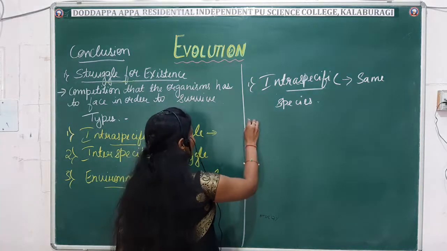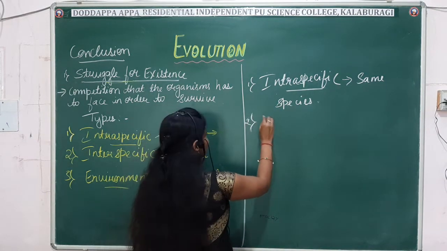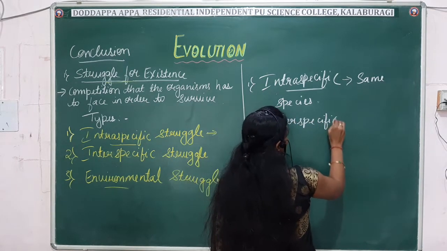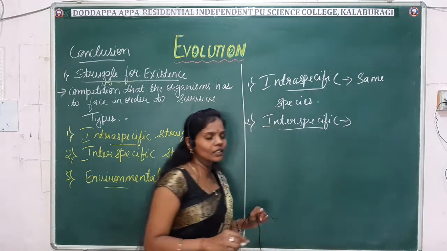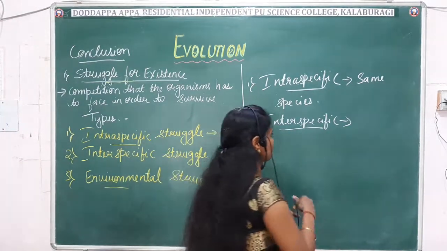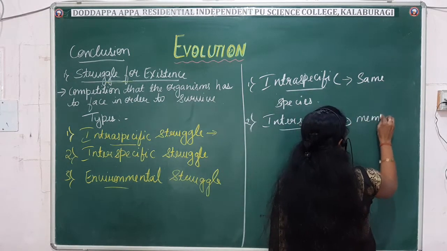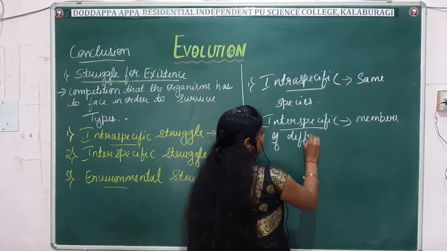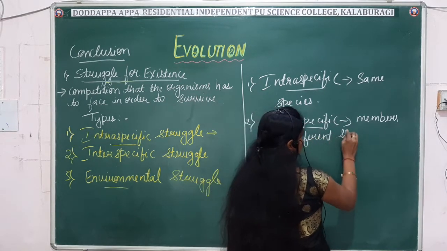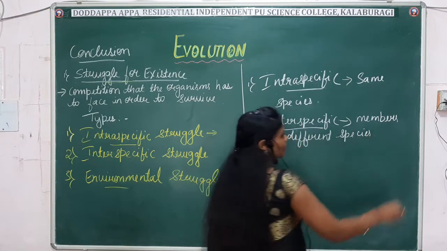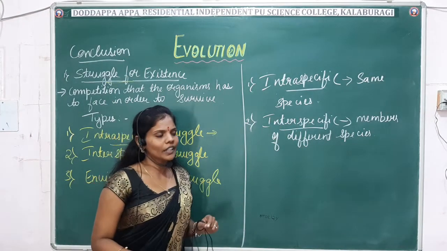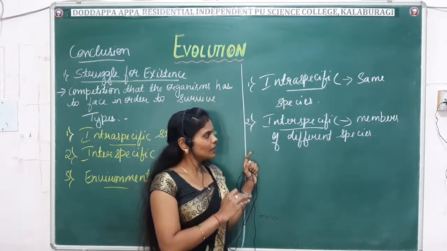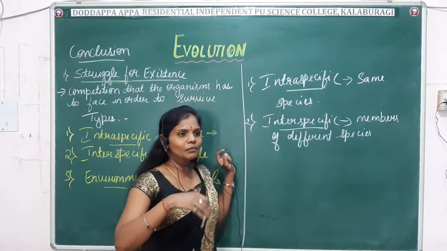Next comes the interspecific struggle. Interspecific struggle. Here you can see that it is seen between the members of different species. So again here the struggle is seen though the members are of different species.